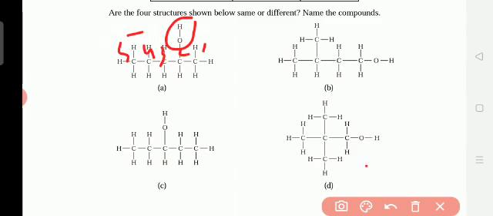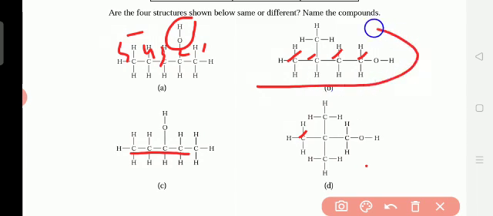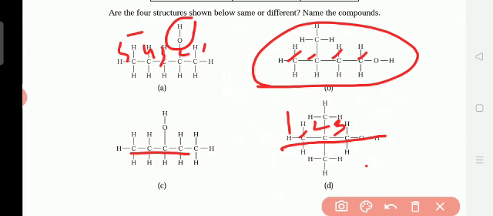Here how many carbons are there? 1, 2, 3, 4. Four carbons, so butane. Here again five, pentane. When we name a chain structure like this, we have to count only the carbons in the straight line. Here there are three, 1, 2, 3, so it is propane. Here 1, 2, 3, 4, 5, so pentane.